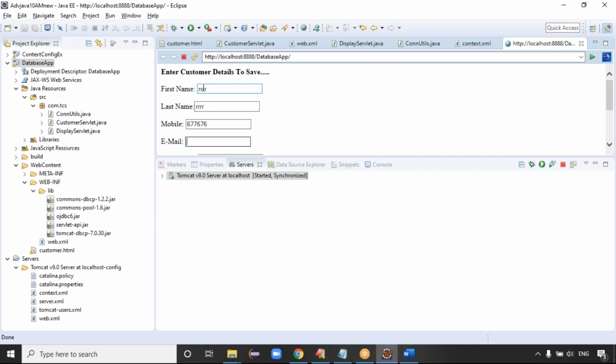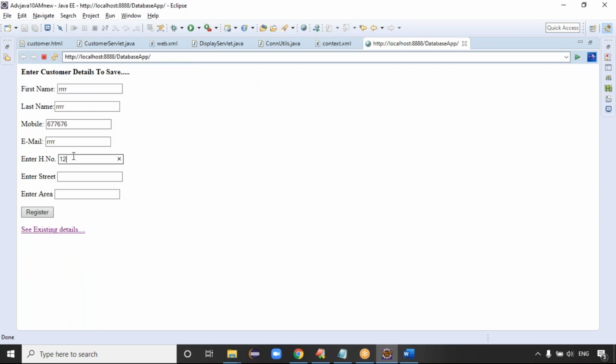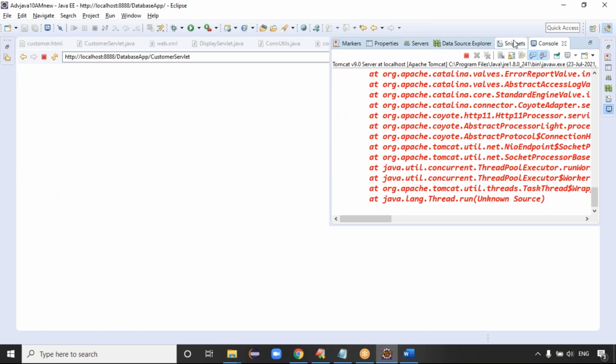RRR 7868, something like RRR. House number is like 123, street and area something like this. Click on register.